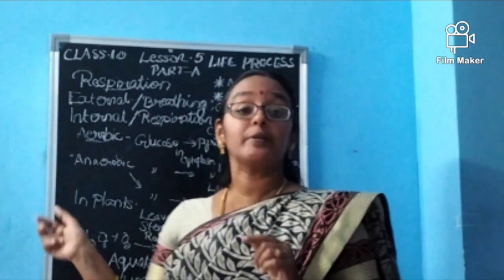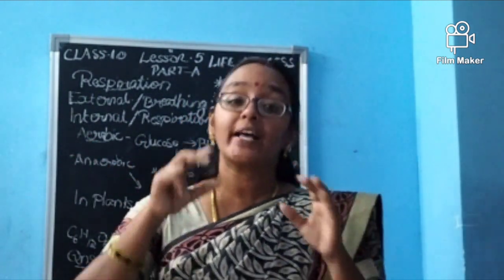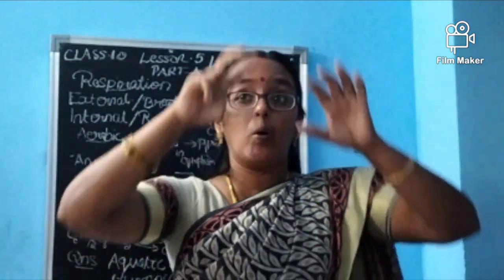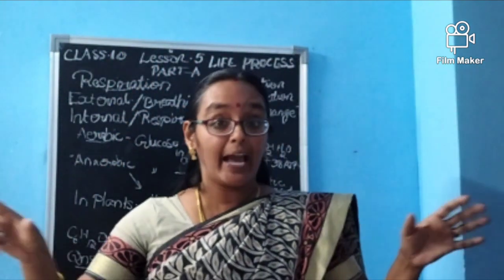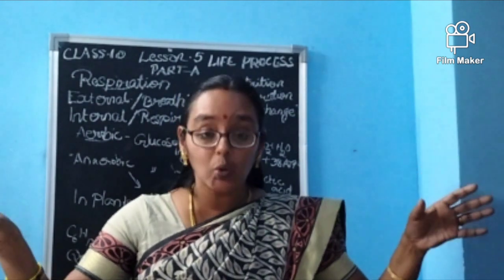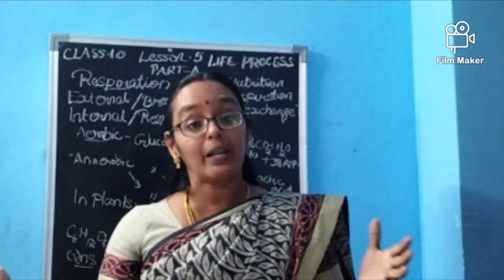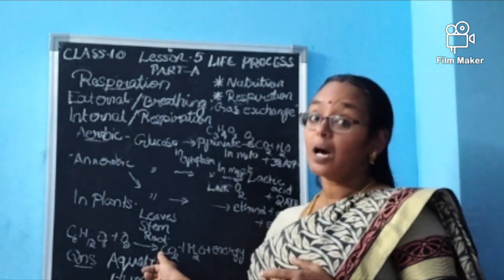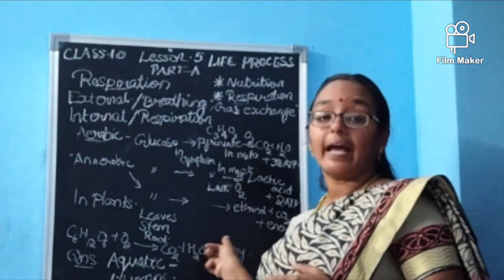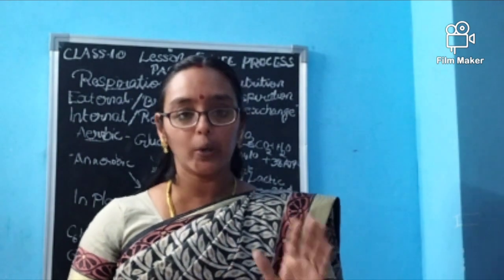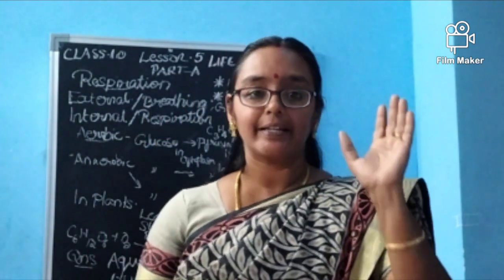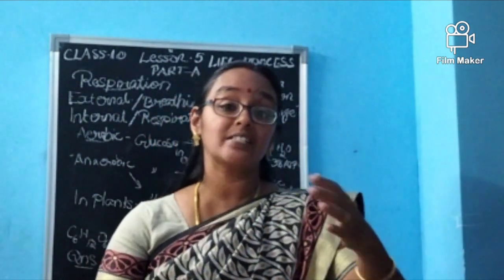Glucose, which has been transferred through phloem, is already present in all parts of the plant, and this glucose will be split with the help of this oxygen. What will happen? They liberate carbon dioxide, water as well as energy. Now the plant gets carbon dioxide as waste.